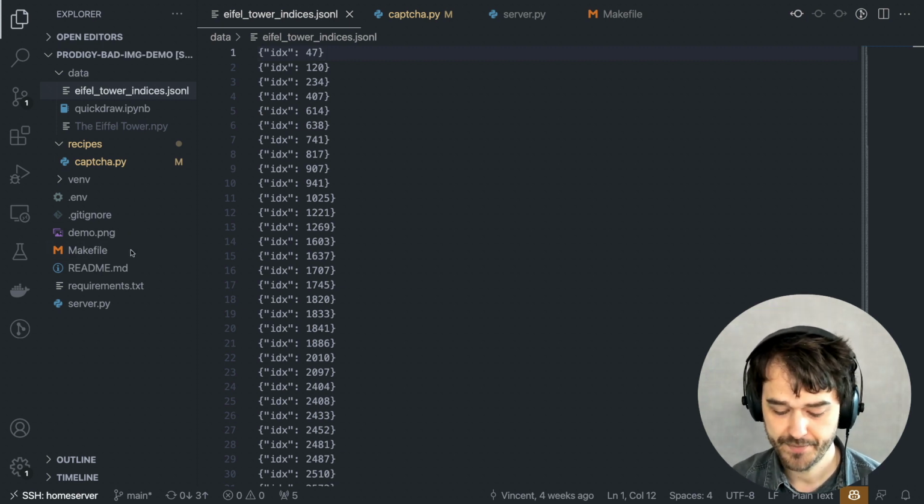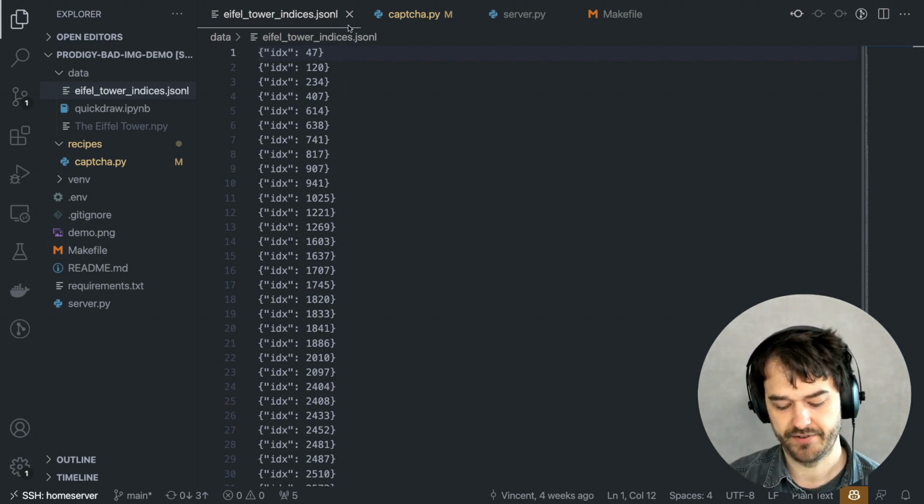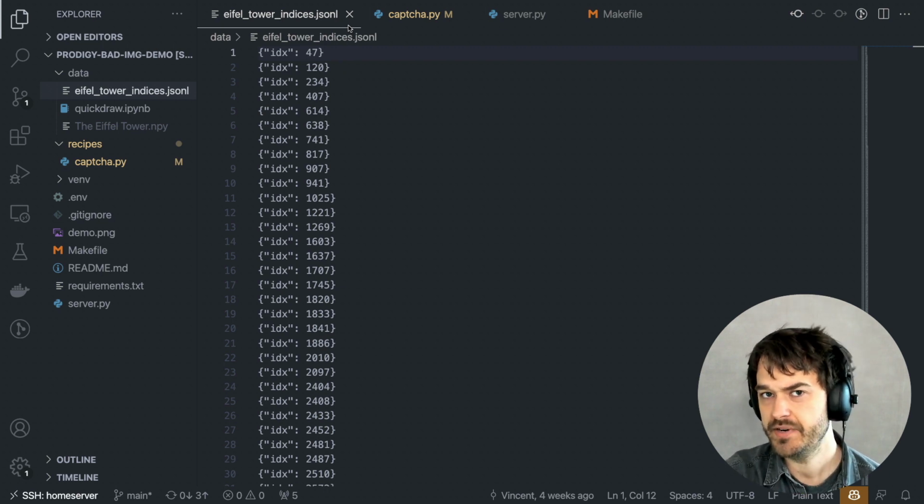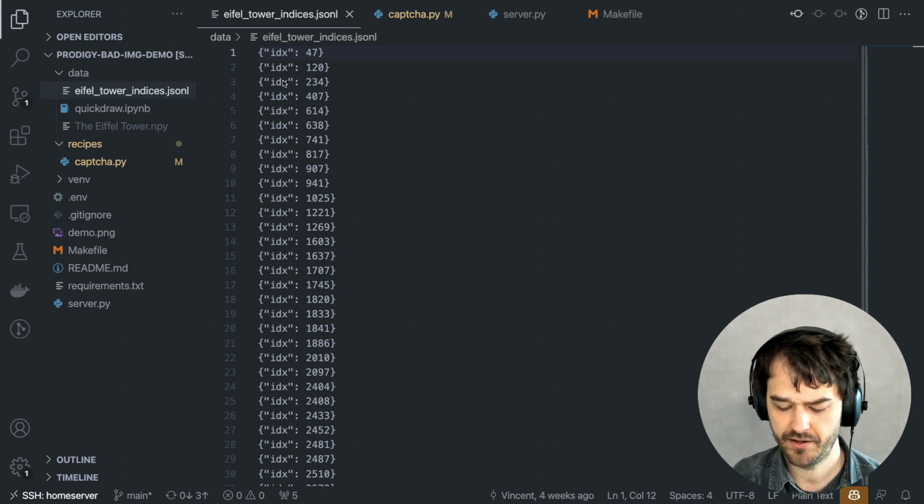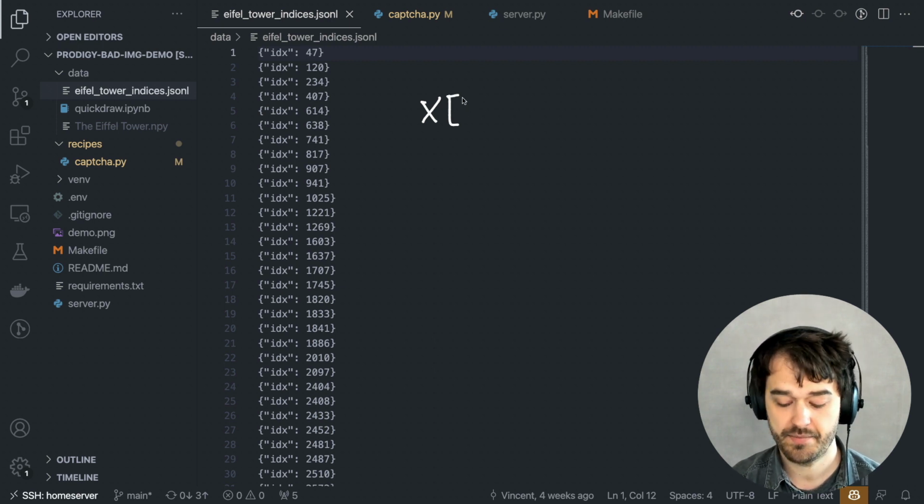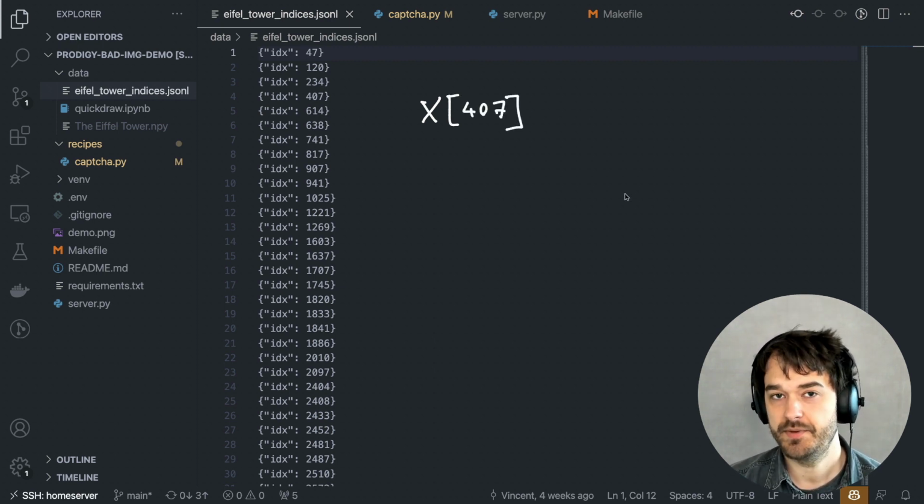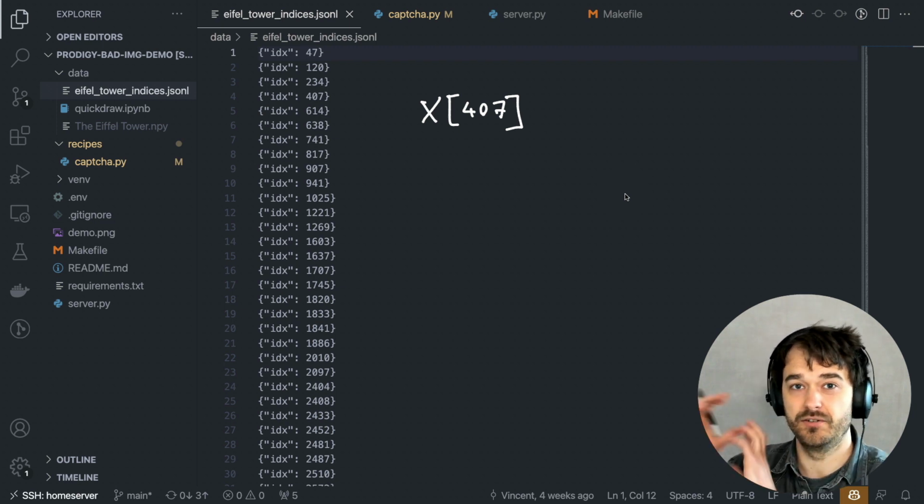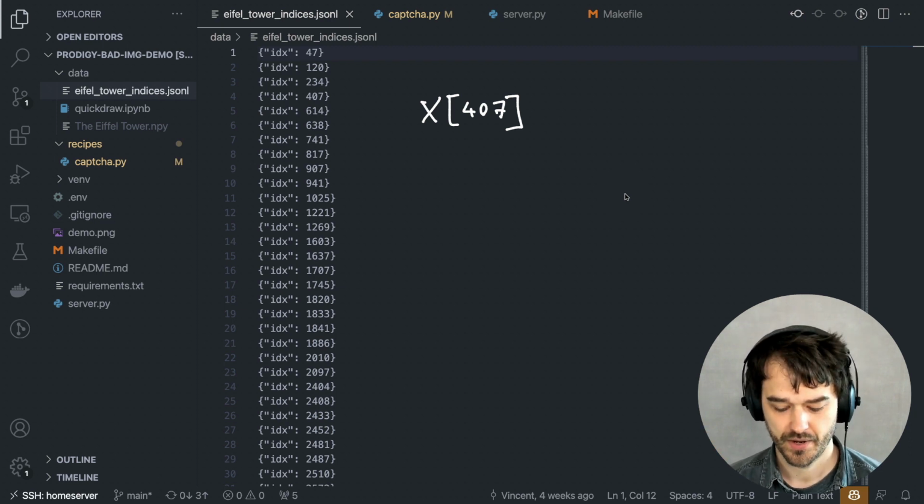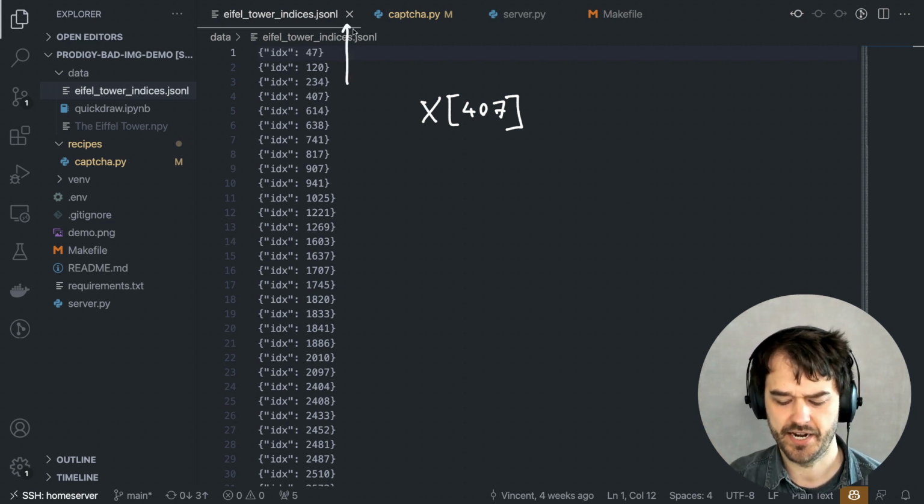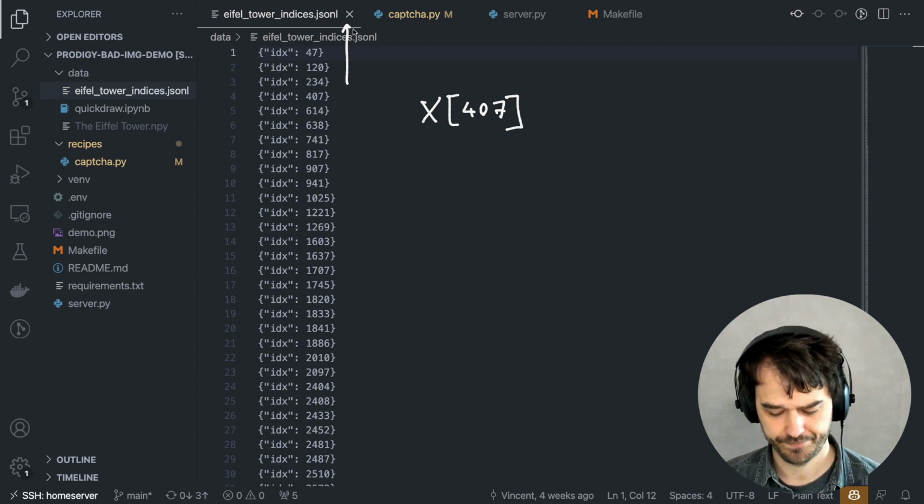The first file, by the way, is the Eiffel Tower indices file. This is a file that I made off screen, and it's just a JSON lines file, which means that on every line there's a JSON blob. And in particular, the one thing that it's storing is just this index. And that index refers to the index inside of that X matrix that we had before. And that's basically just keeping track of all the items that are worth checking. These were the items in that little strange blob that we saw earlier. So I just have this list of items to check, and that is something I can pass on to Prodigy.